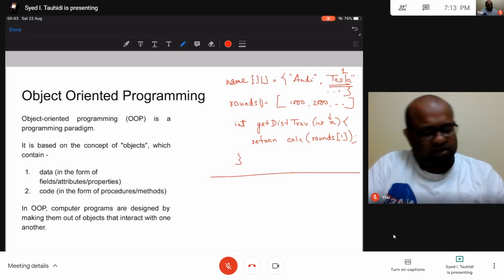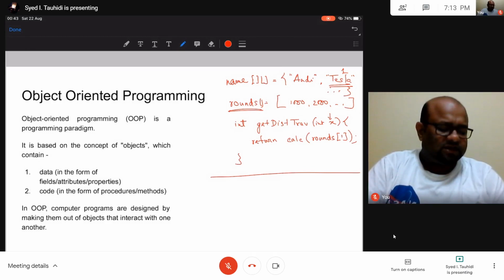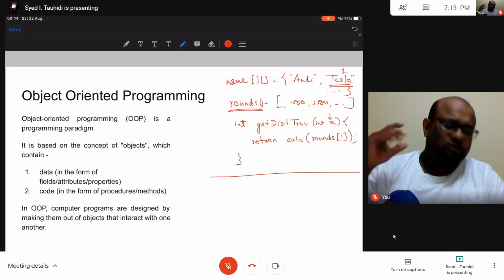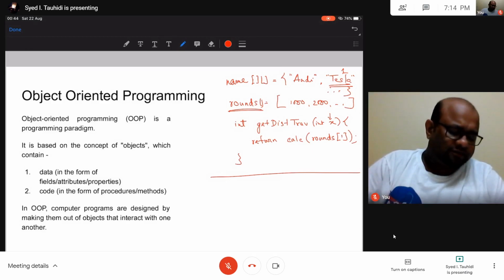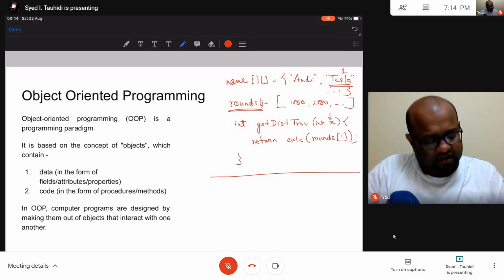So this is some data. This array is something that I should not have any interest in. I do not want to access this data type. I do not want to modify it. I do not want to do anything with this. So that is what I have. I may have another array of string.